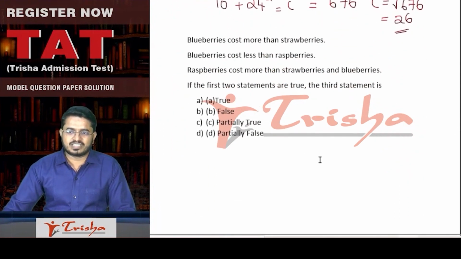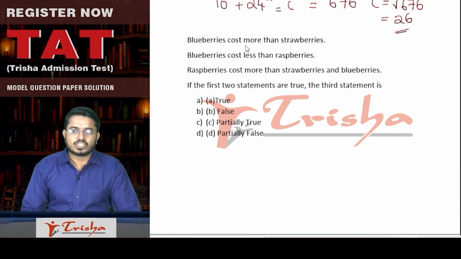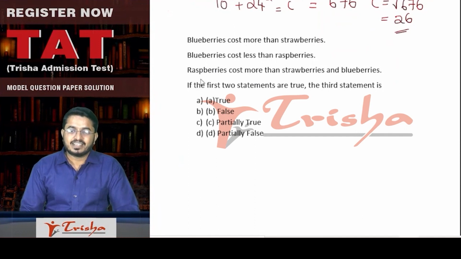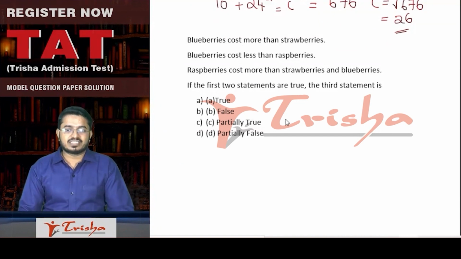Going forward to the next question, blueberries cost more than strawberries. Blueberries cost less than raspberries. Raspberries cost more than strawberries and blueberries. If the first two statements are true, the third statement is. So when you read it like this, it may not help you answer the question in the right way.